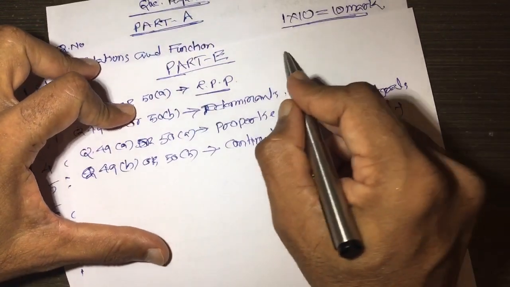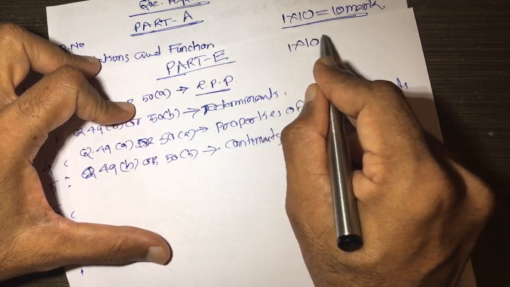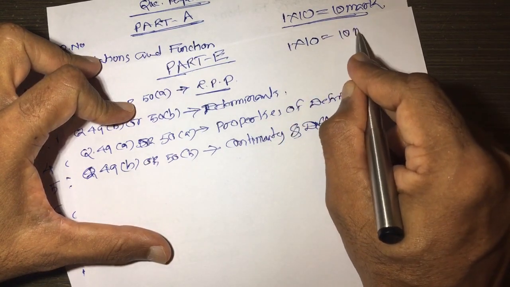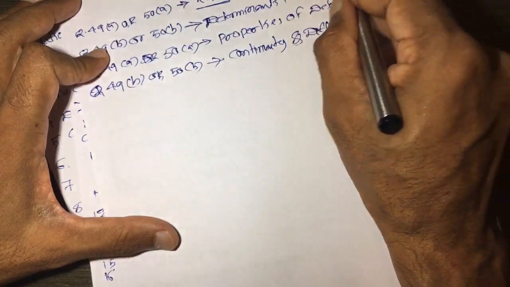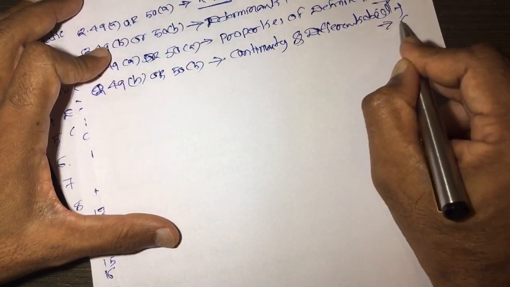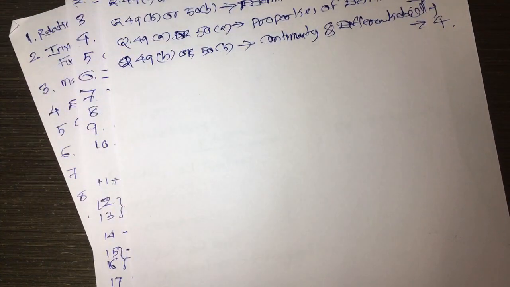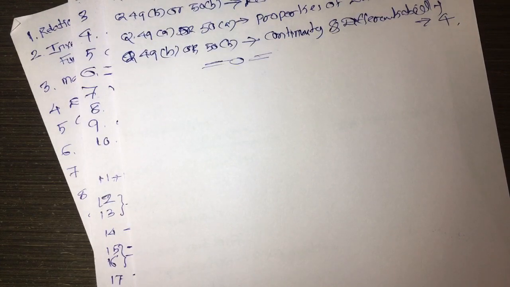So here, 1 into 10 means you will get 10 marks. For this, 6 marks, and for this, 4 marks. So total is 6 plus 4, which is 10, and this is the question paper pattern.